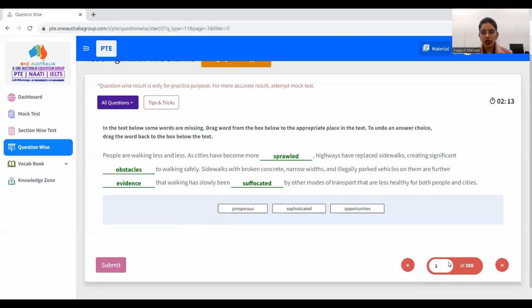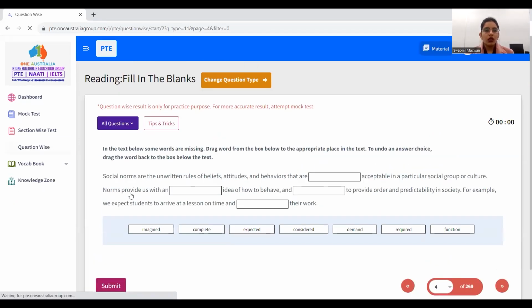Yes. Now come to the next question. Social norms are the unwritten rules of beliefs, attitudes, and behaviors that are dash acceptable. As we all know, after is or are, the verb third form will come. So out of these, imagined, expected, considered, and required, we have verb third form.